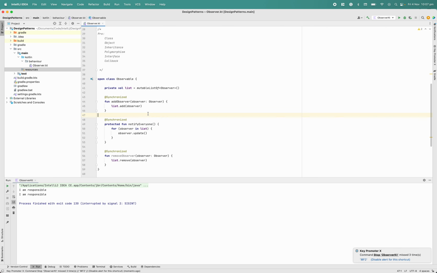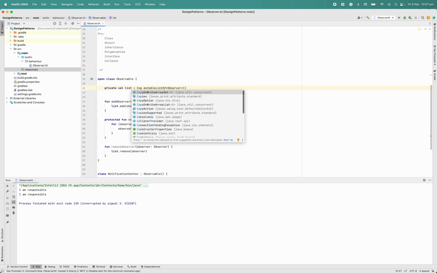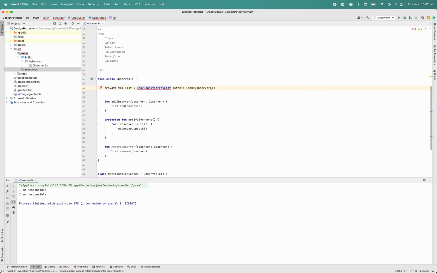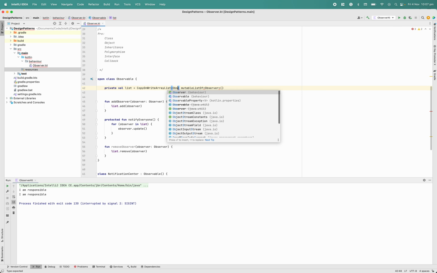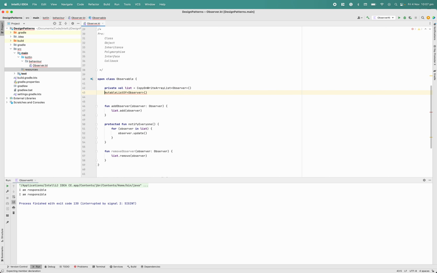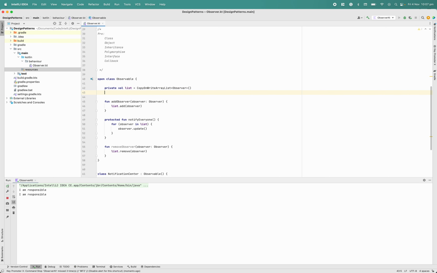Also, if I'm not wrong, I think we can go with a copy on write list, and I can say observer. So I think this should also fix this issue. Yeah, so there will be no issue, but this is not a good use case of a copy on write. You can read more about what copy on write is.